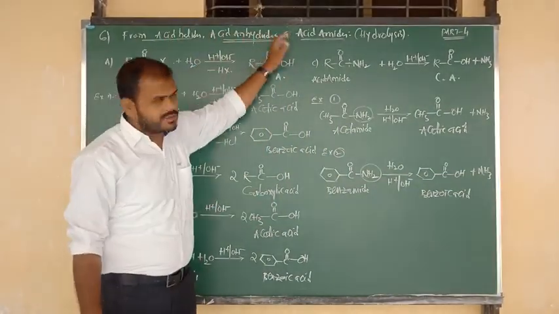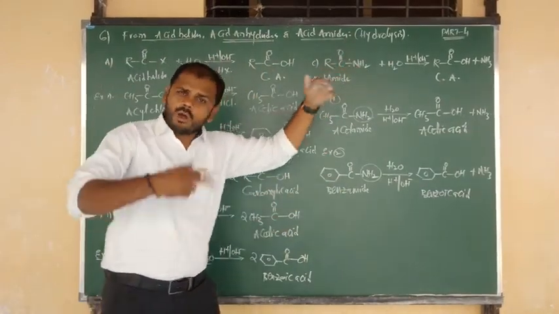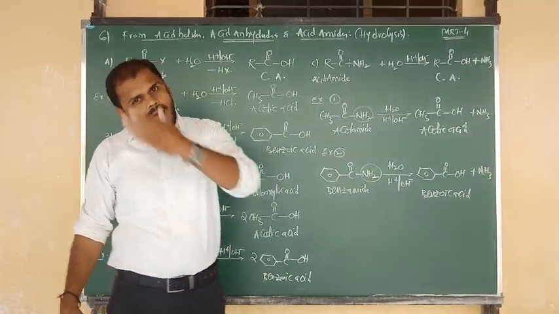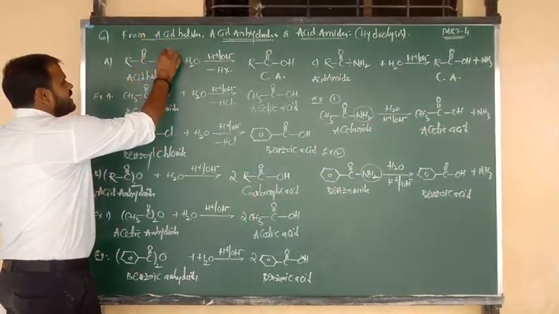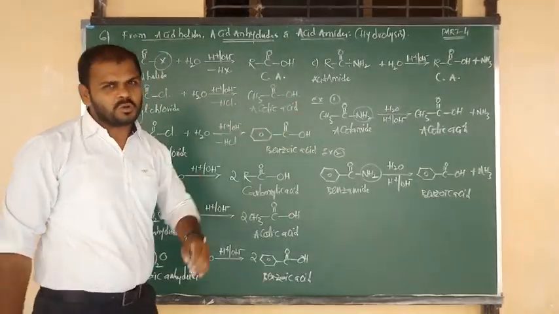3 compounds are here and one more is ester. All 4 undergo hydrolysis. All of them form carboxylic acid. But which compound easily undergoes hydrolysis? Answer is number 1, acid halide. X minus is the best leaving group, the halogen group.